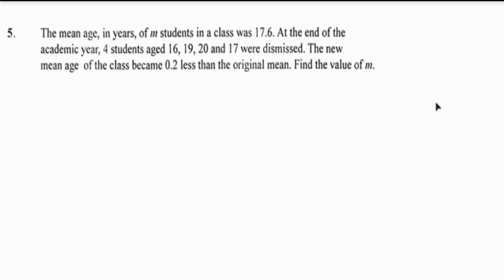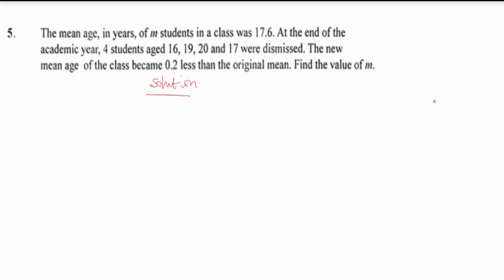Today I'm solving essay question 5 of the 2024 WASSCE General Mathematics paper written by Ghana. The question reads that the mean age in years of M students in a class was 17.6. At the end of the academic year, 4 students aged 16, 19, 20, and 17 were dismissed. The new mean age of the class became 0.2 less than the original mean. Find the value of M.